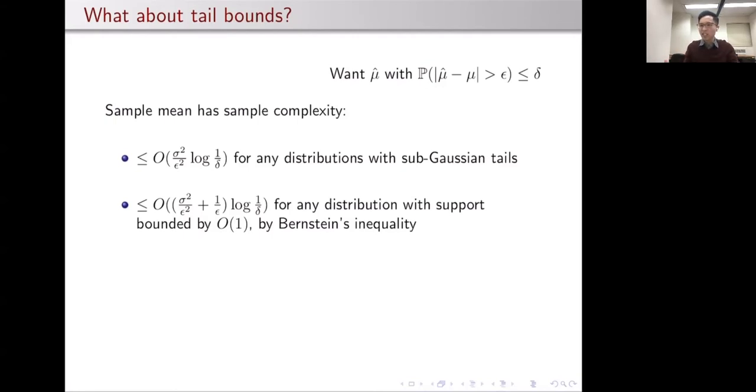So what this is suggesting is that something smells fishy. Maybe the sample mean isn't quite the optimal thing to do. And indeed, we know that Chebyshev's inequality is tight. So in general, the sample complexity of the sample mean is pretty bad. It's inverse linear in the failure probability delta. This is in contrast with the logarithmic dependence we would typically expect from an exponential tail bound. So in general, the sample mean does not enjoy any exponential tail bounds, so it performs really quite badly.